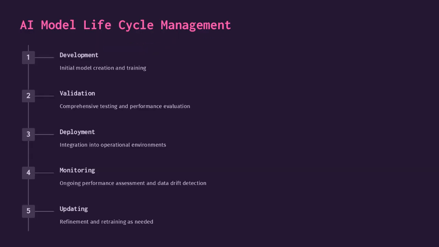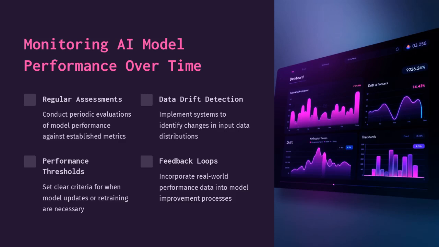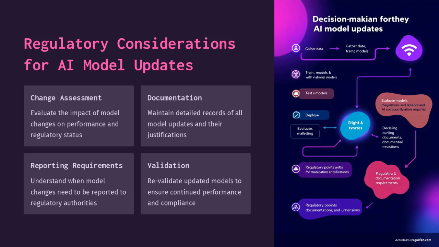Managing the AI model lifecycle includes development, validation, deployment, monitoring, and updating. Each stage is crucial for maintaining the model's performance and relevance over time. Regular assessments, data drift detection, performance thresholds, and feedback loops are essential for monitoring AI model performance. These practices help in maintaining the model's accuracy and reliability. When updating AI models, it's important to consider change assessment, documentation, reporting requirements, and validation. These steps ensure compliance and continued performance of the models.